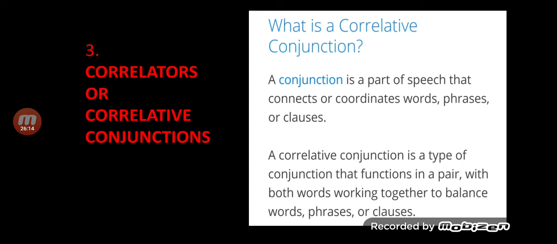Second point. A correlative conjunction is a type of conjunction that functions in a pair. Functions in a pair. Now, this is a very key word. Pair. You all sit in pairs, don't you, inside the classroom? You all move out in pairs, is it not? And we separate you all. So here we are talking about paired conjunctions. They are used together. They work together. Why do they work together? Because they have to balance the words, the phrases, or the clauses.